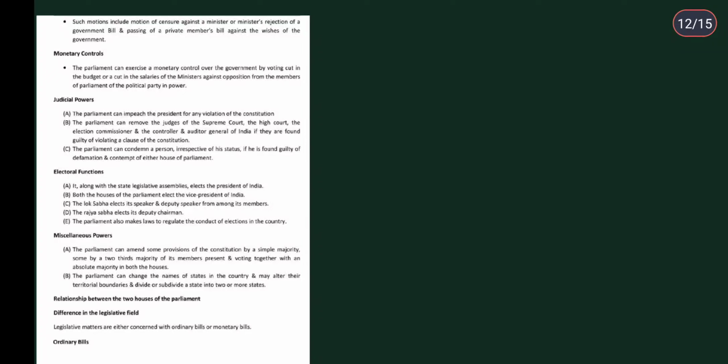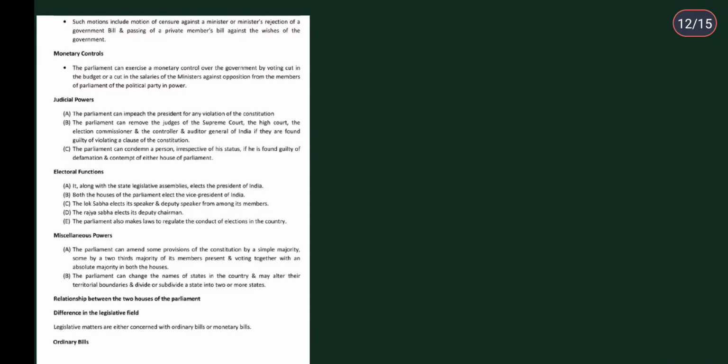Miscellaneous powers are there. You can go through these miscellaneous powers. They are something that you can go through, and they are very easy.